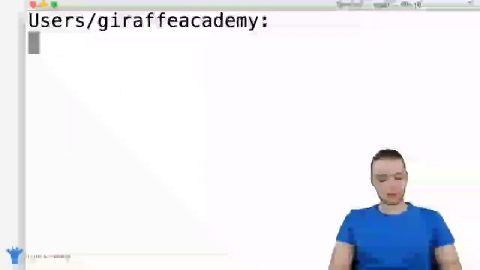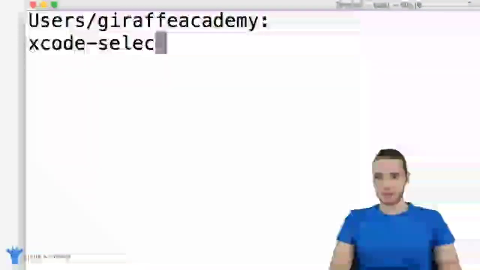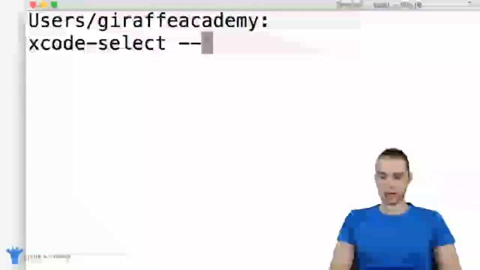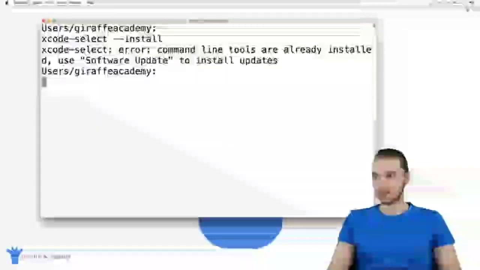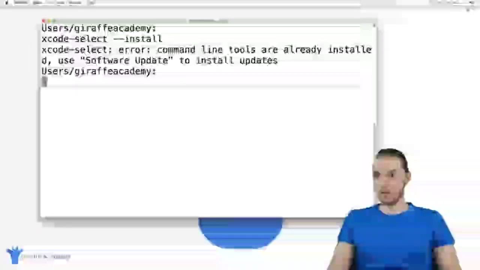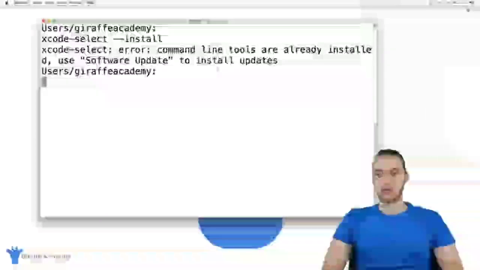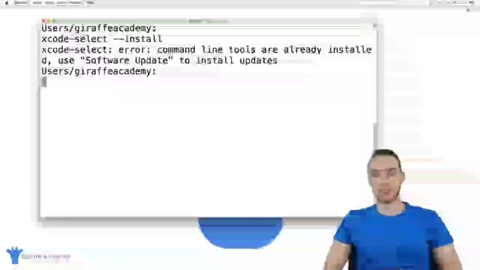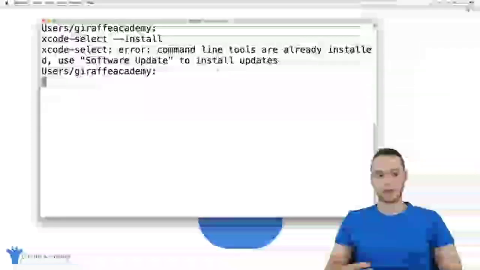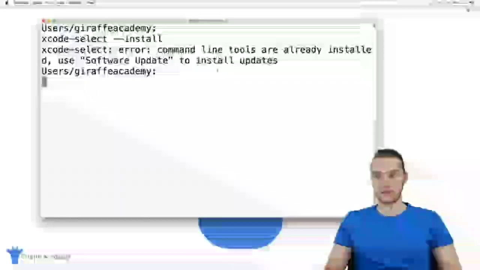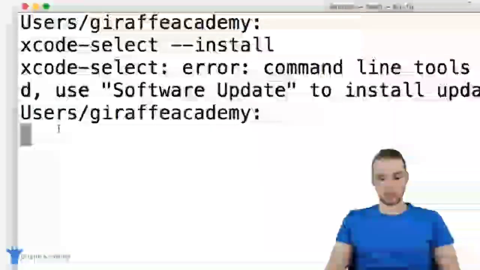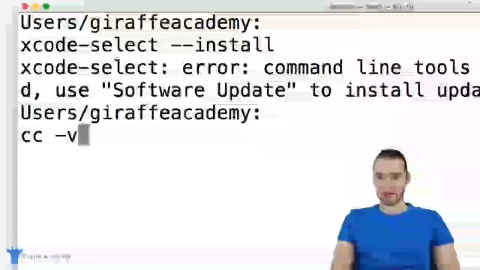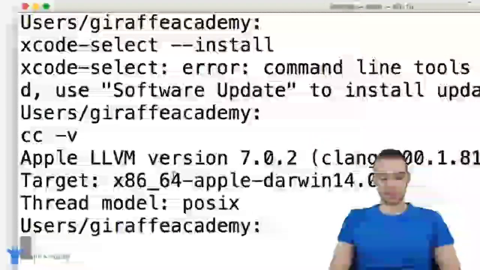So all you want to do is just type in xcode-select, and then space hyphen install. And click enter, and you'll see I'm getting an error here because I already have these command line tools installed. But if you don't already have them installed, and obviously then you wouldn't have that C compiler, then this is going to go off and install everything you need to get that C compiler working. So once you run that xcode-select command, just type in cc -v again, and you should be getting this version number.